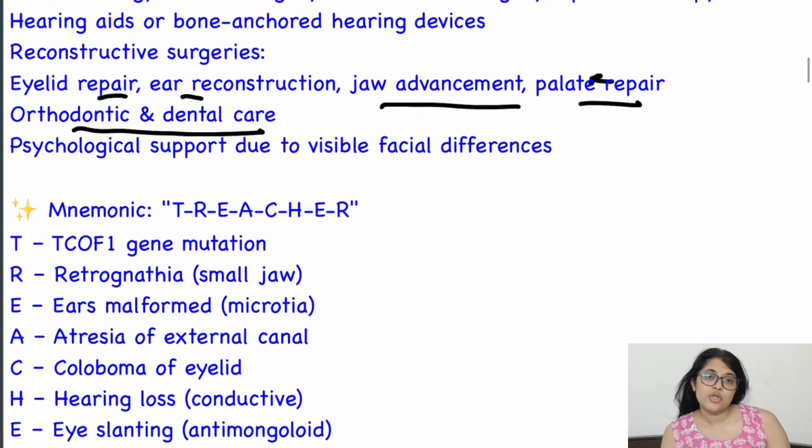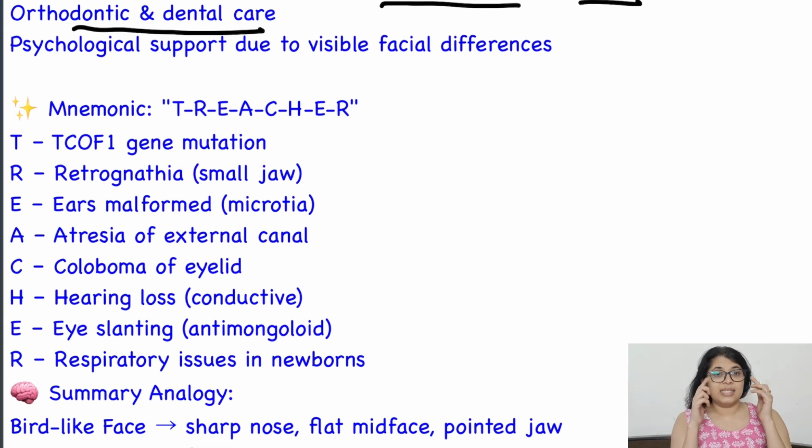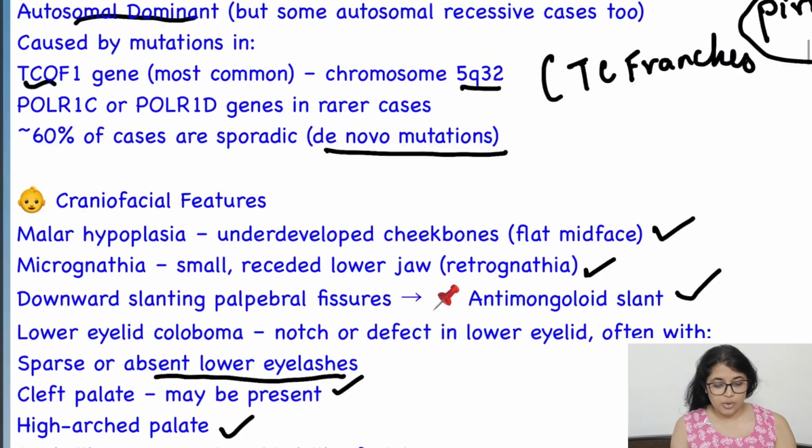So in short, if we want to revise Treacher Collins syndrome, remember the word Treacher. T: the TCOF1 gene is involved. R C: retrognathia, small jaw, ear malformation, atresia of the external auditory canal, coloboma of the eyelid. Hearing loss is there. E S A: eyes slanting downwards, anti-Mongolian slanting. R: respiratory issues in the newborn.